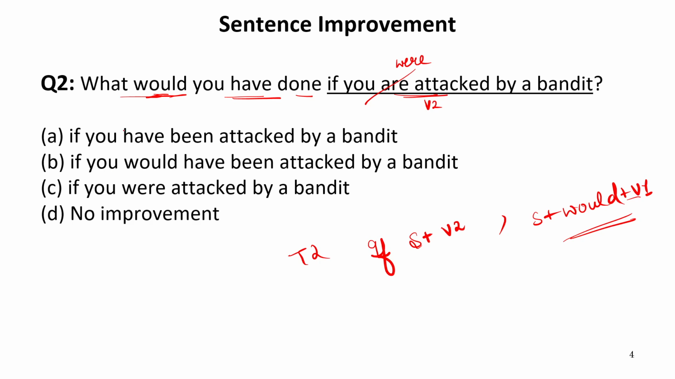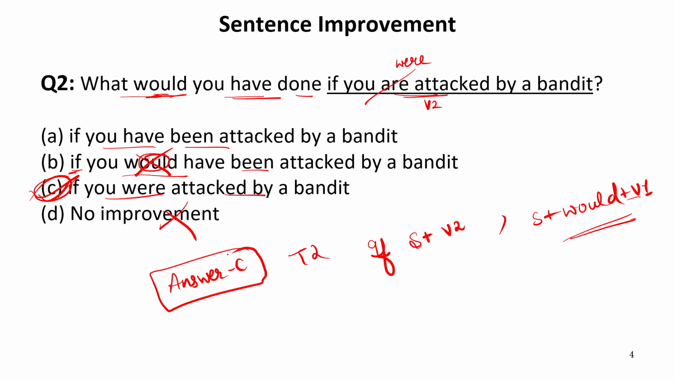Now let us see the options. We have "if you have been attacked", "if you would have been attacked". We know well that after if we cannot use a modal, so this is incorrect. No improvement is again incorrect because the sentence which is given to us is grammatically incorrect. "If you were attacked", yes, of course, this is the correct answer. So our answer is C. So the correct alternative is C. Now let us move to the next one.